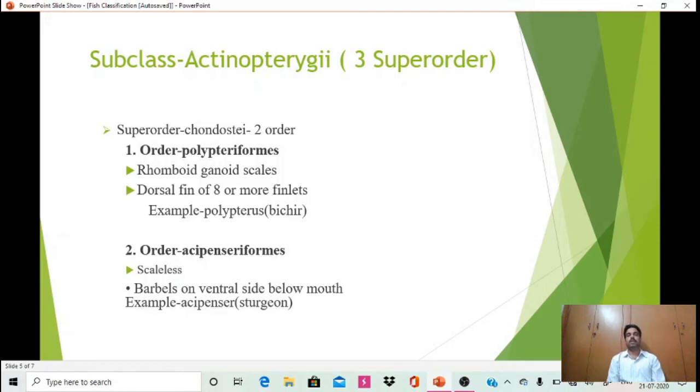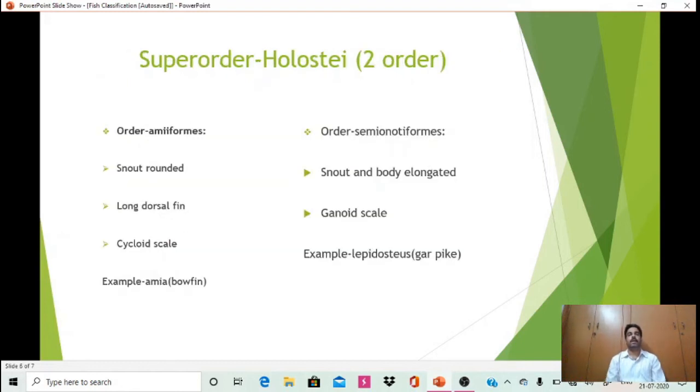The second order is Acipenseriformes, which are scaleless, with barbels below the mouth. The second superorder is Holostei, with 2 orders: Amiiformes and Semionotiformes.